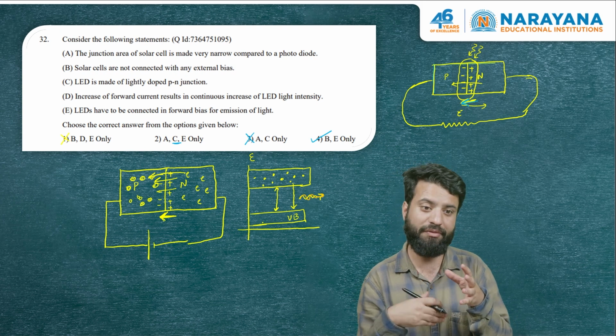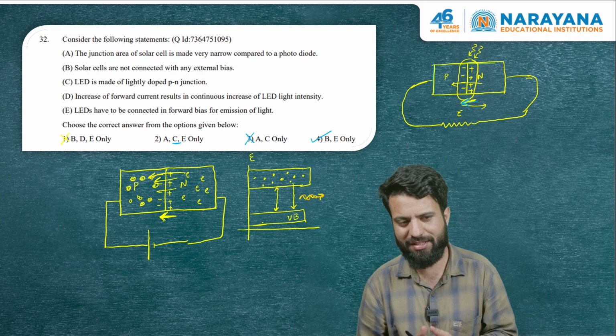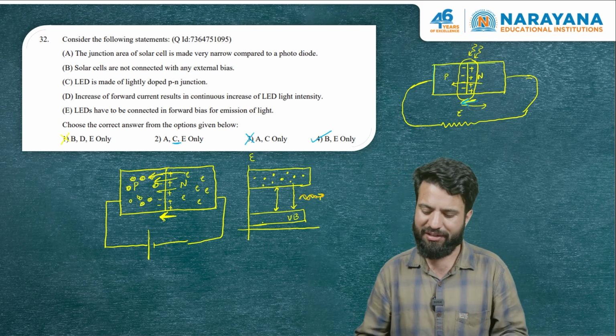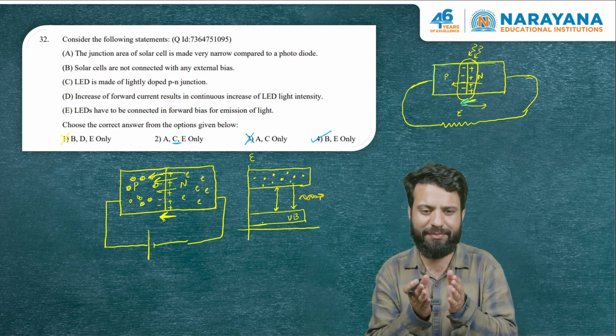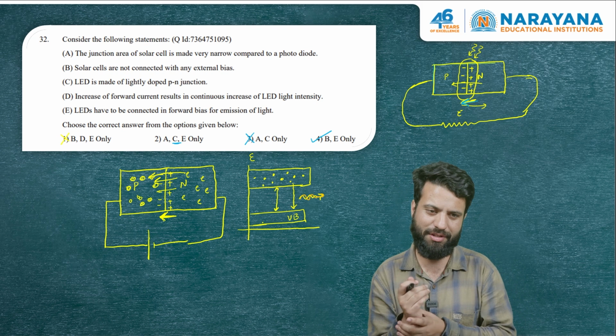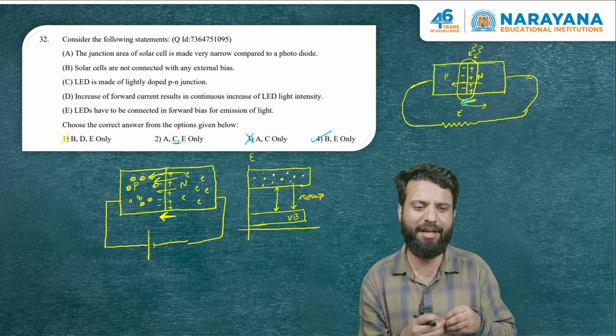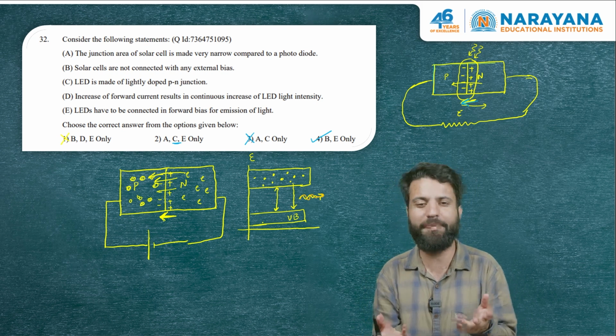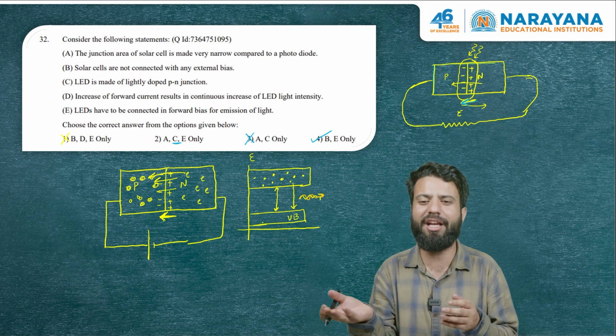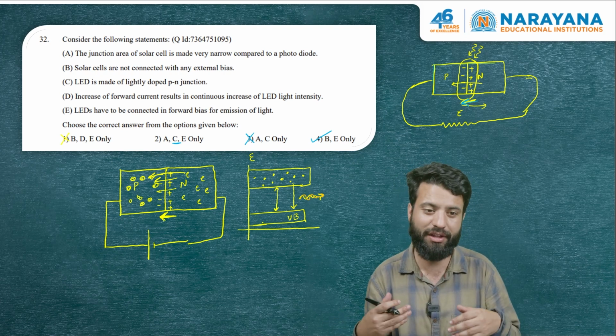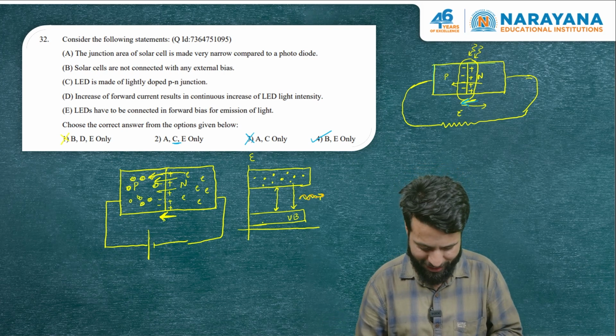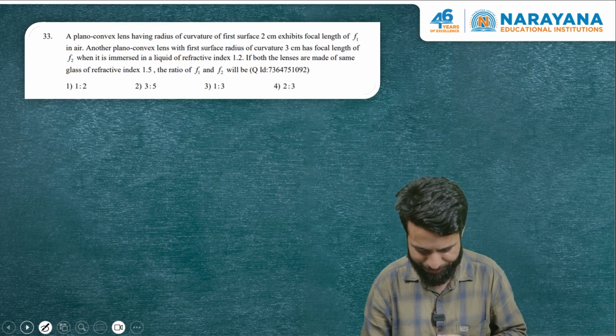We want the photodiode to be very sensitive, but as far as a solar cell is concerned, we want to keep the depletion region as large as possible, so that more photons can be absorbed, more electron-hole pairs are generated, and this local electric field can sweep them across and therefore create more current. So let us go to the next question.